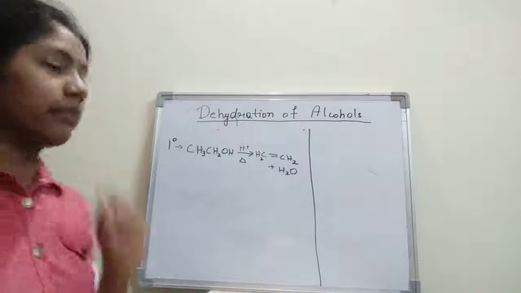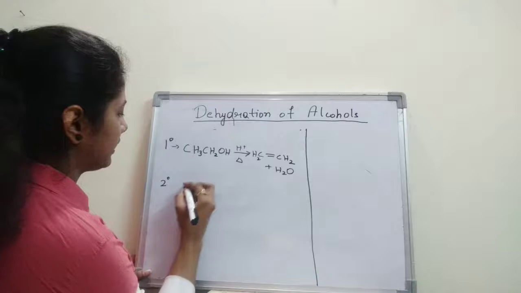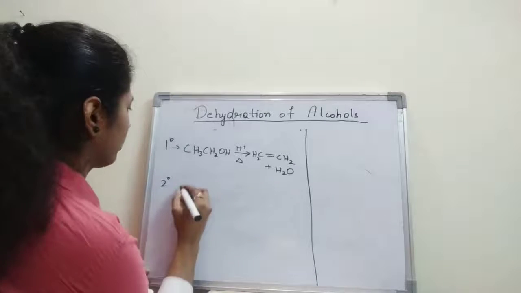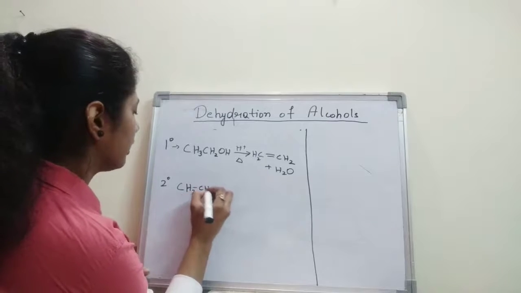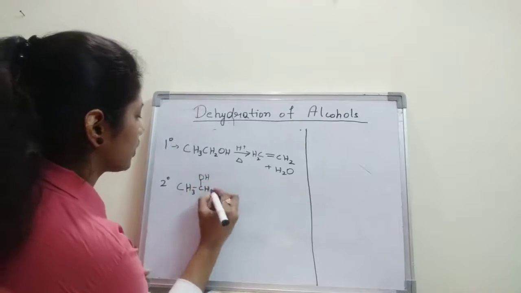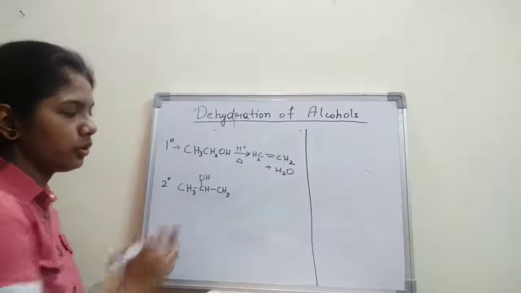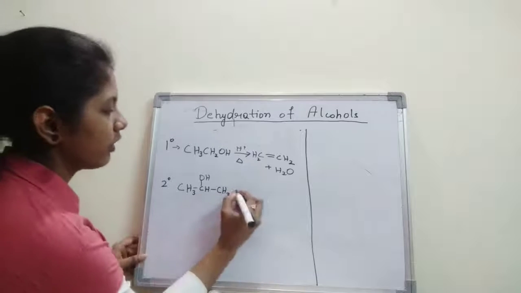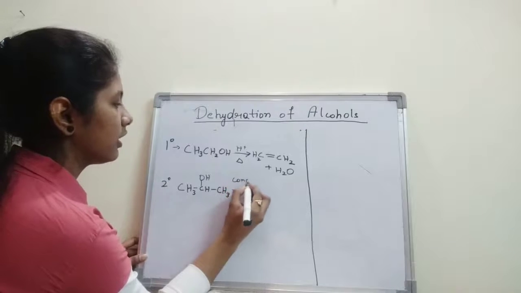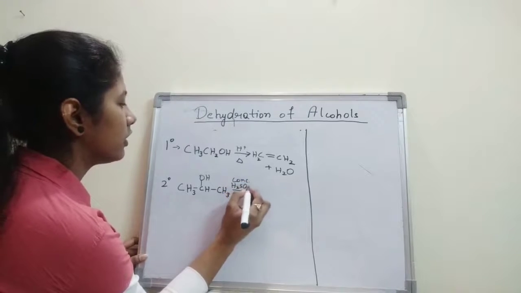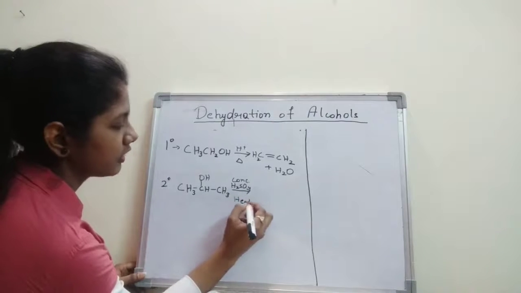Now similarly, if you take the example of a secondary alcohol, let's say propan-2-ol. Your secondary alcohol will be CH3CH(OH)CH3. So when we heat it in the presence of concentrated sulfuric acid, what do we get?